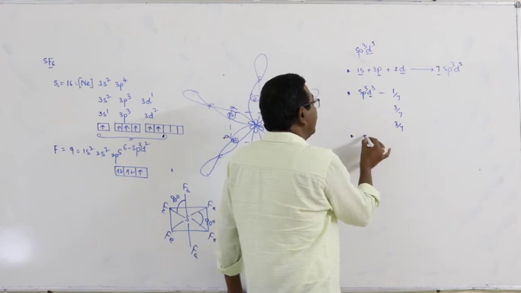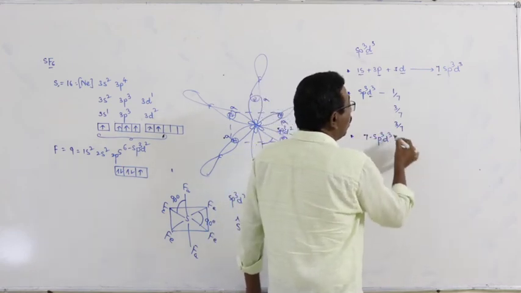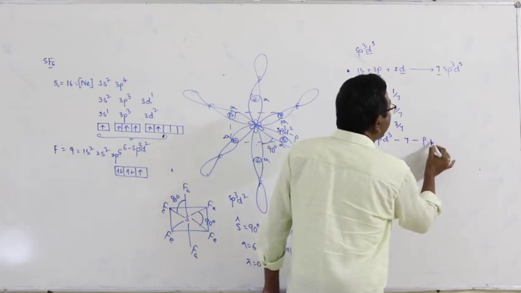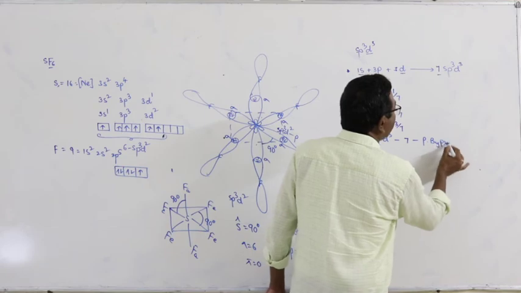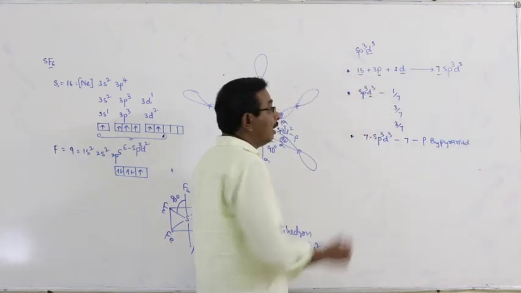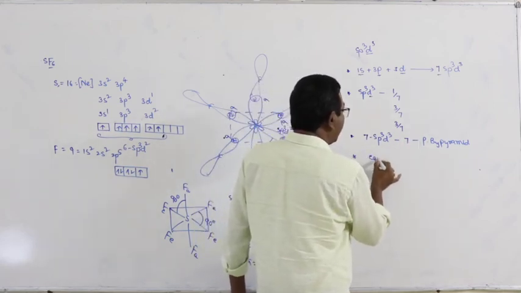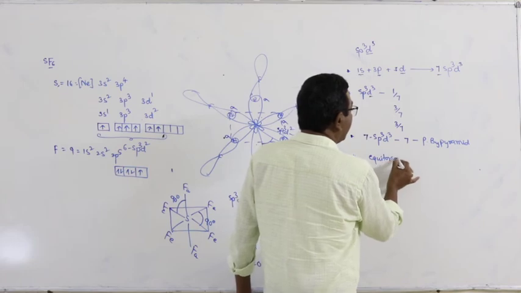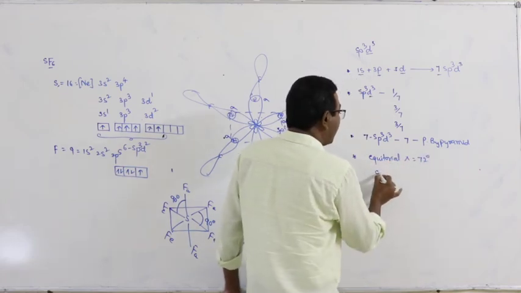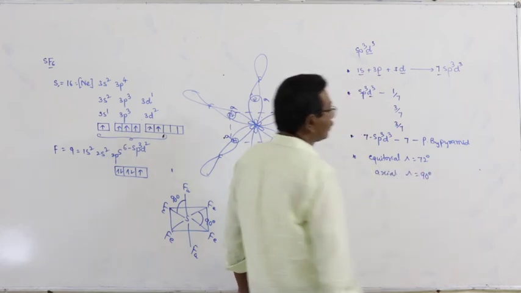The 7 sp3d3 hybrid orbitals orient along the 7 corners of a pentagonal bipyramid. And here, the equatorial bond angle is 72 degrees and the axial bond angle is 90 degrees.